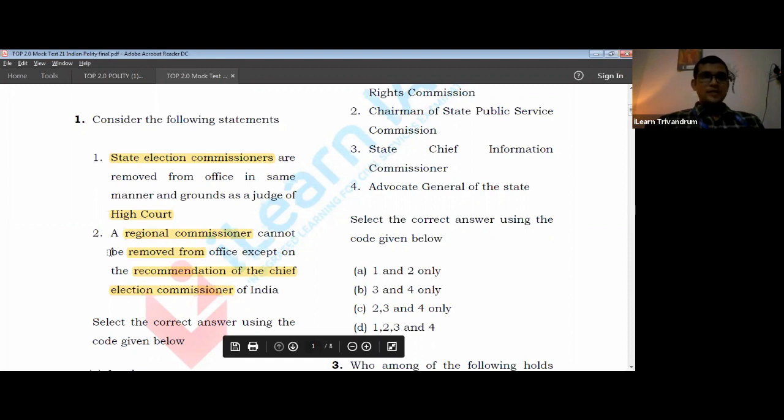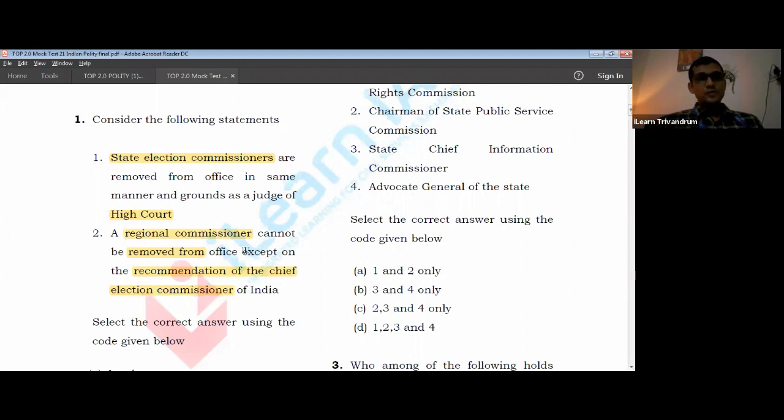And the second point, that is regional commissioners. A chief election commissioner is removed as equivalent to a Supreme Court judge, but other election commissioners and the regional commissioners are removed based on the recommendation of the chief election commissioner. This is a very important point and we should take note of it. Also, another point you should take note of is that the state election commissioner does not come under the Election Commission of India. It is a separate body. It comes under the 73rd Constitutional Amendment Act, to manage the panchayat elections. So that is a different point that you should be noting.